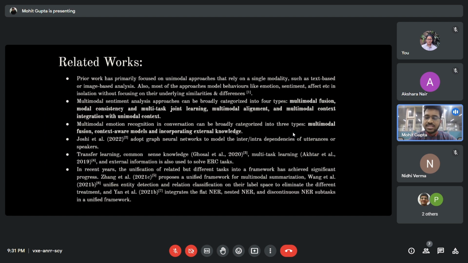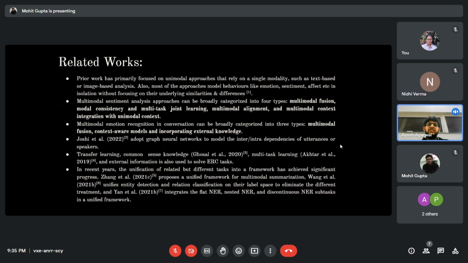So for that, unification of related but different tasks into a single framework came into the picture and has achieved significant progress. As we can see in these slides, some research proposes a unified framework for multimodal summarization. Some propose a framework for integrating different types of named entity recognition techniques into a unified framework.